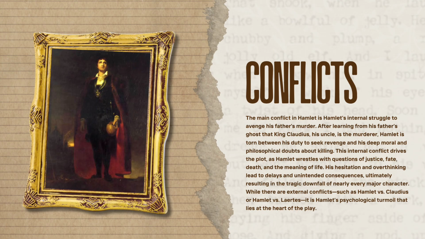So, what was the main conflict of the play? The main conflict in Hamlet is Hamlet's internal struggle to avenge his father's murder. After learning from his father's ghost that King Claudius, his uncle, is a murderer, Hamlet is torn between his duty to seek revenge and his deep moral and philosophical doubts about killing. This internal conflict drives the plot as Hamlet wrestles with questions of justice, fate, death, and the meaning of life.